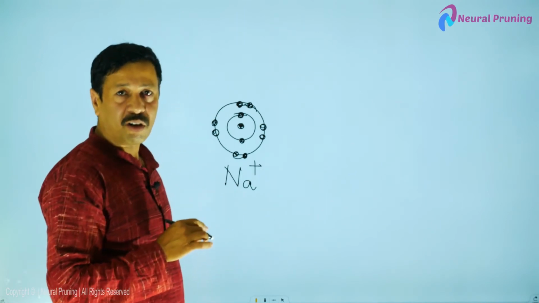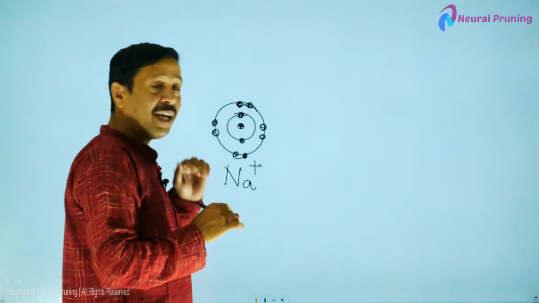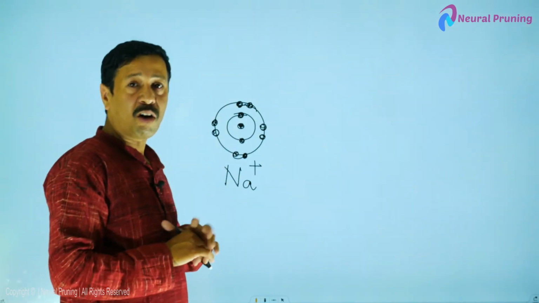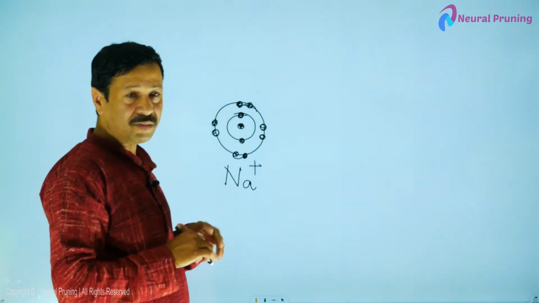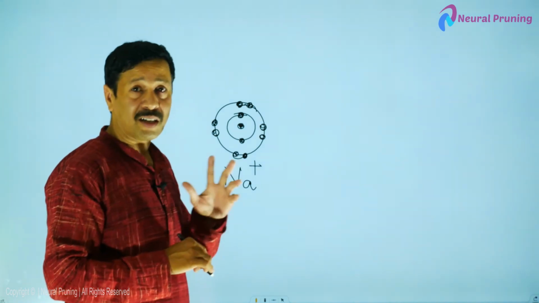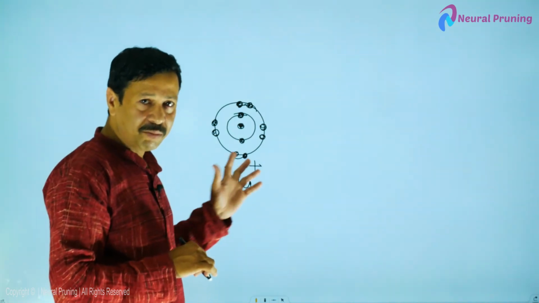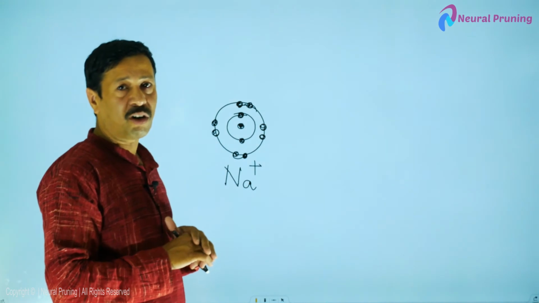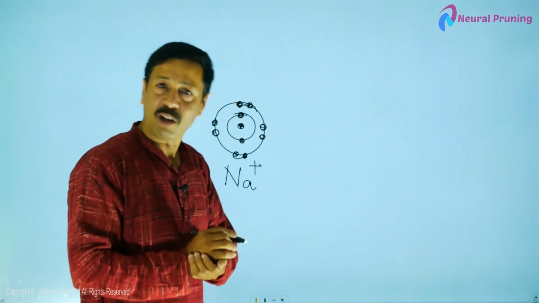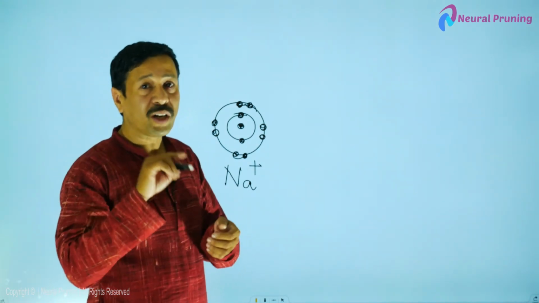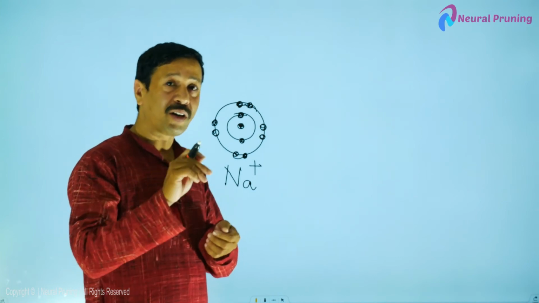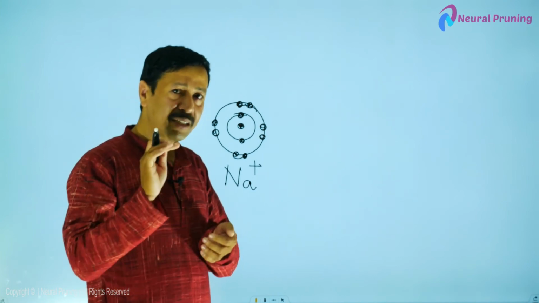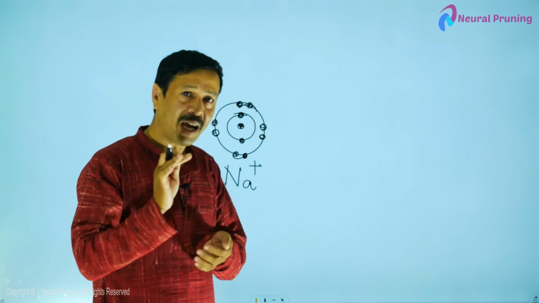After losing the electron, sodium will be called sodium ion or sodium cation. The positively charged ions are called cations. Similarly, after receiving the electron, chlorine attains the octet and becomes chloride ion or chloride anion. The negatively charged ions are called anions.